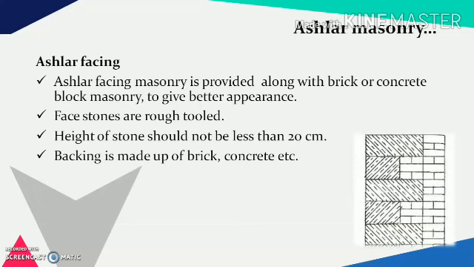In this, the face stones are rough tooled. Height of stone should not be less than 20 cm in this type of masonry. Backing is made up of brick and concrete as explained earlier. The figure placed aside denotes the cross section of the masonry.